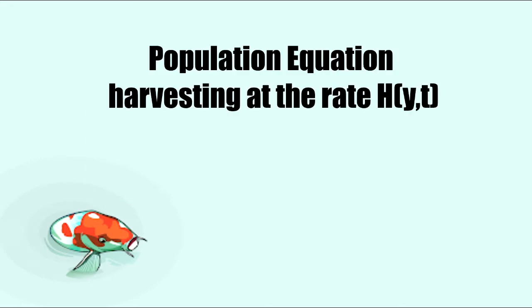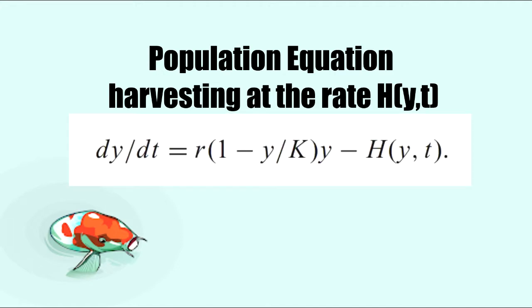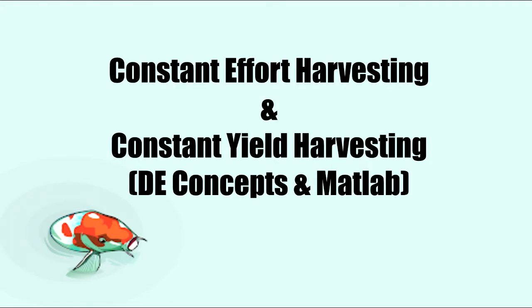With the concept of harvesting in the population equation, it will be remodeled applying the rate of harvesting members per unit time, which results in the equation dy/dt = r(1 - y/k)y minus the rate of harvesting. From that, we would apply it in answering problems about constant effort harvesting and constant yield harvesting, utilizing differential equation concepts and with the help of the MATLAB program for running through the problems and visualizing them.